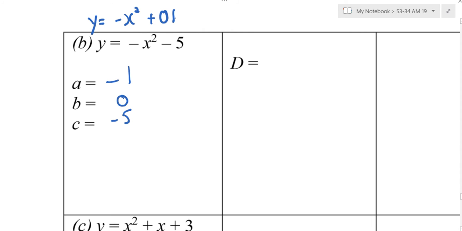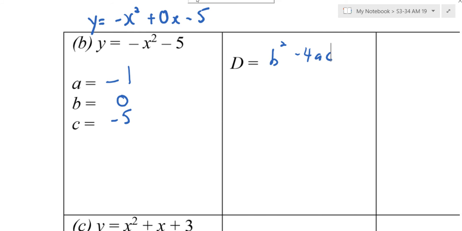Can you write this down? Do you understand now? No x, 0x. So like that. Can you help me with the discriminant? Rachel, how much? Correct. So b squared minus 4ac.